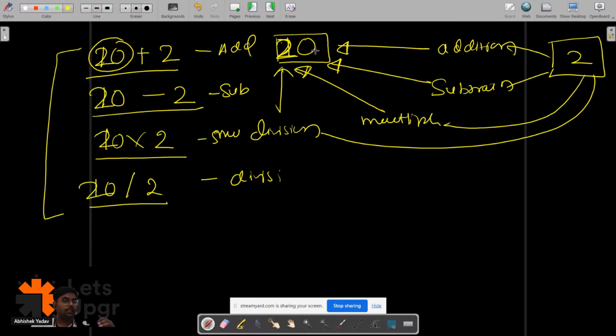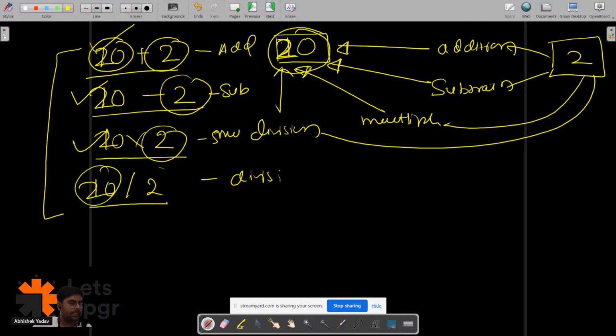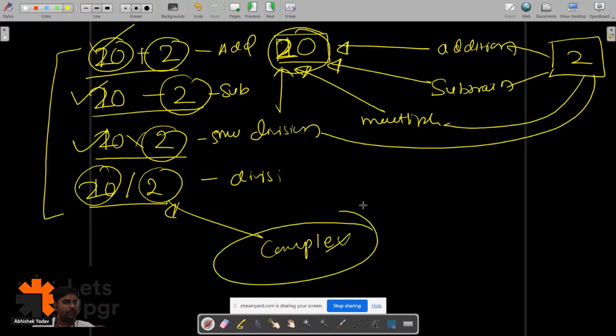So basically, you are not reusing the data. You are again and again creating new data and doing that operation. Right, everyone? This will make the thing more complex when you have a good number of lines of code.